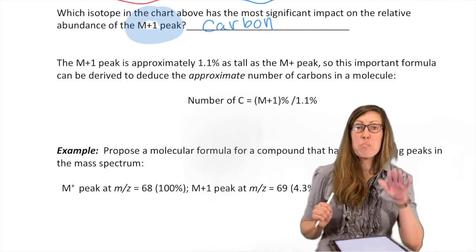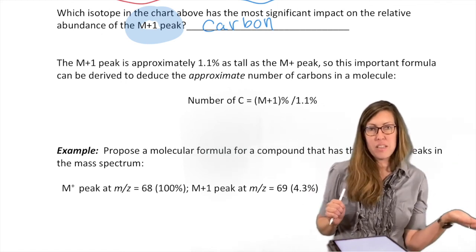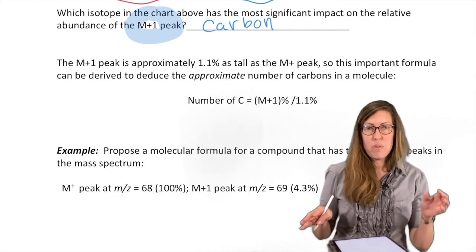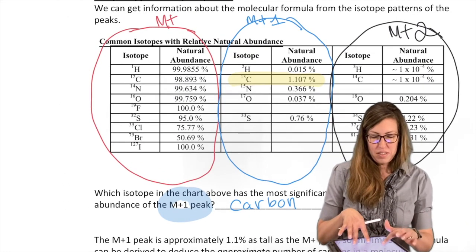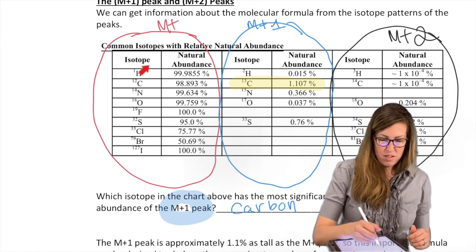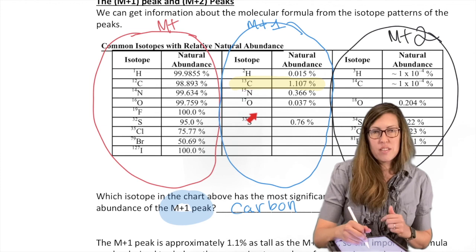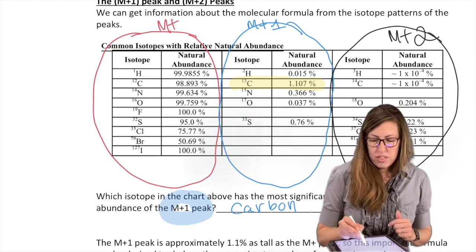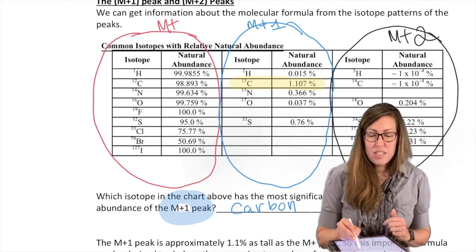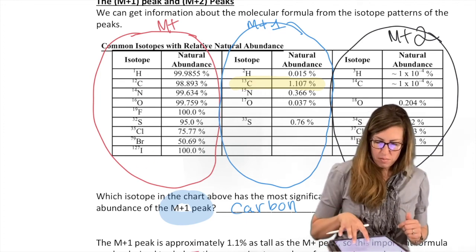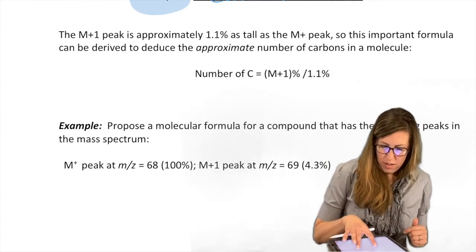We already talked about how M+ helps us. M+ helps us get the molecular formula, molar mass of all of the most abundant isotopes, but the lightest ones being these in this column right here. When would we ever integrate these into play? Well, notice out of all of them, carbon's the most abundant, so that's the most likely substitute for one that is giving rise to an M+1 peak.